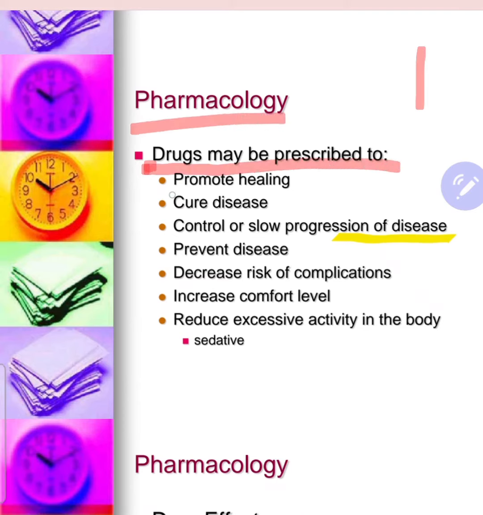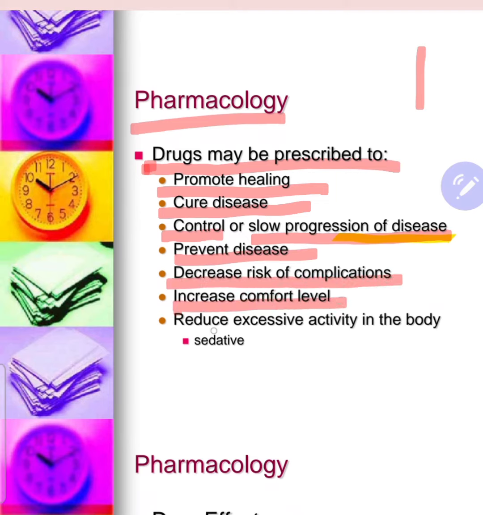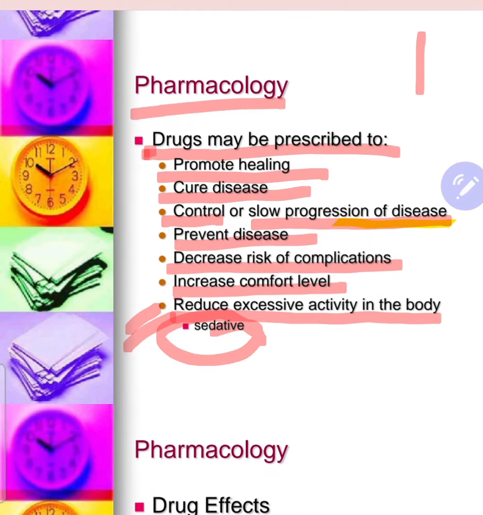Drug may be prescribed to promote the healing, cure the disease, control or slow the progression of disease, prevent the disease, decrease the risk of complication, increase the comfort level, and reduce the excessive activity in the body. For example, sedatives. It causes the sedation, and by causing the sedation, it reduces the excessive activity in the body.